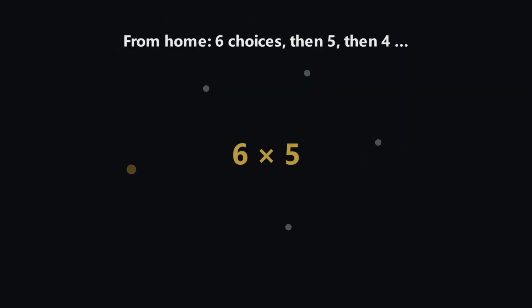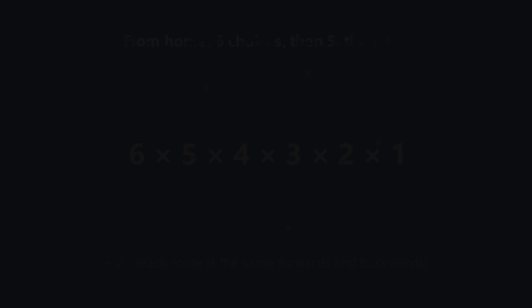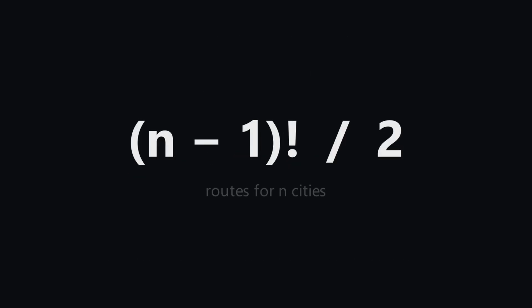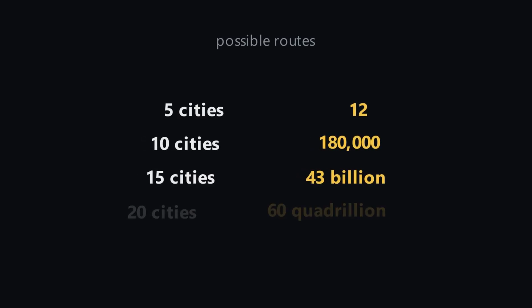How many options are there? From home you pick the first city, say, 7 ways. Then 6 remain, then 5, and so on. Multiply them together. That's a factorial. Then divide by 2, because every route is the same forwards and backwards. For n cities, (n-1) factorial divided by 2. 5 cities, 12 routes. 10, over 180,000. 15, 43 billion. 20, 60 quadrillion.